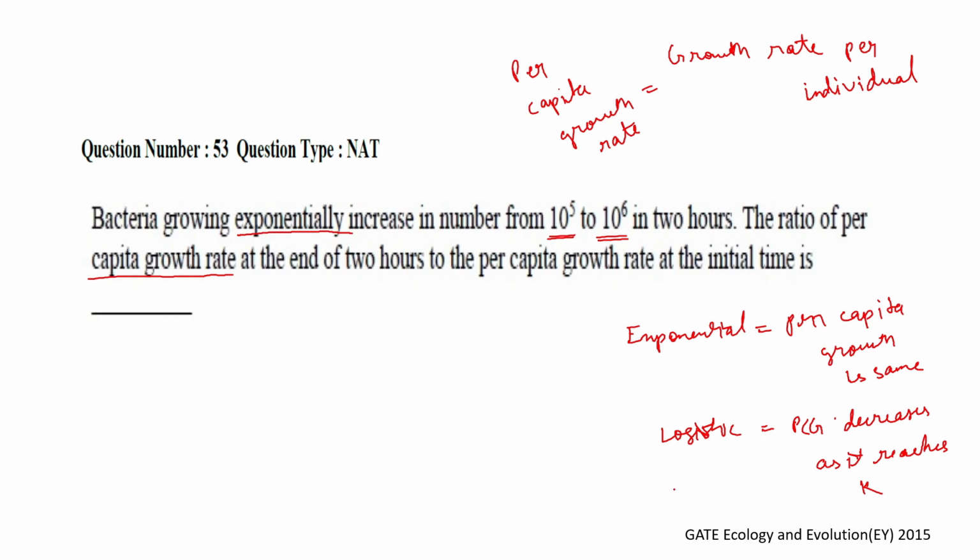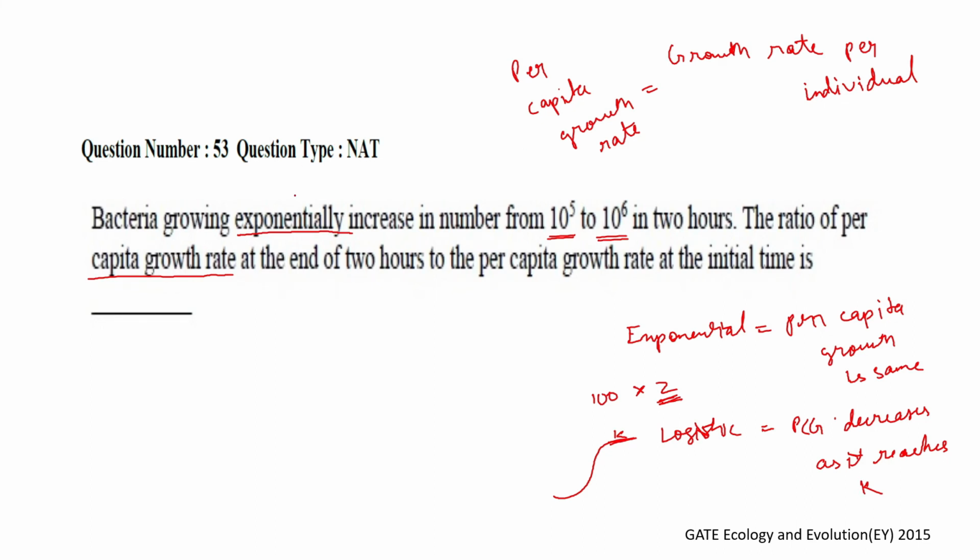Now the logic behind it is, as we have studied in exponential growth, all of the individuals are reproducing in a similar growth pattern. When we saw that 100 individuals were reproducing, each of them produced 2 individuals, so the growth rate per individual was the same. Whereas in logistic growth, when it reaches towards the asymptote, the carrying capacity, the growth rate will obviously decrease over time. So the entire population growth rate is decreasing, and so is the growth per individual.